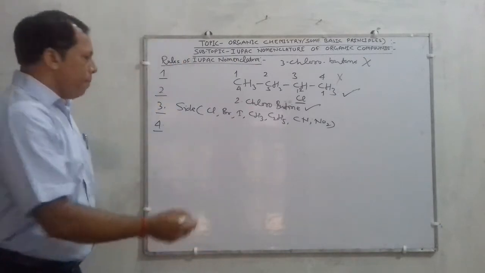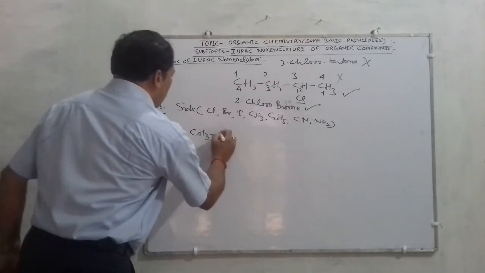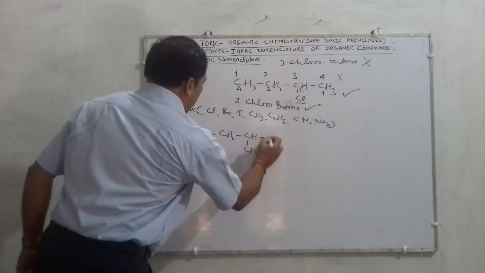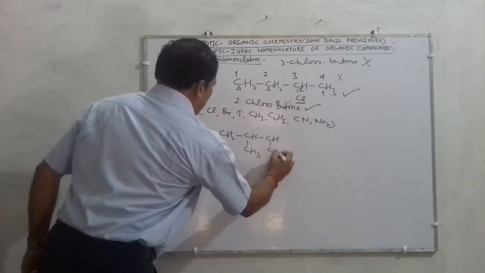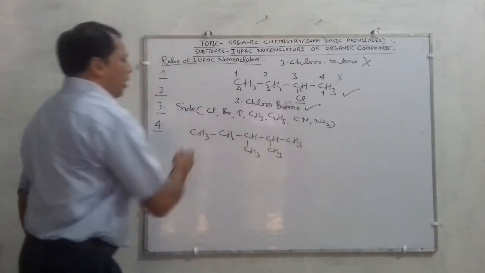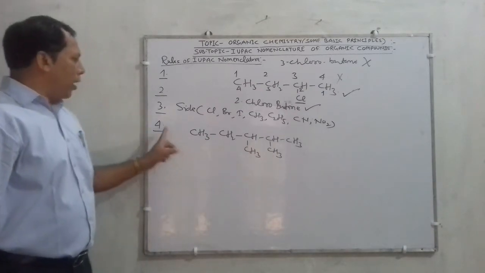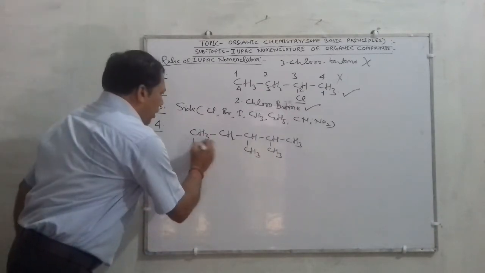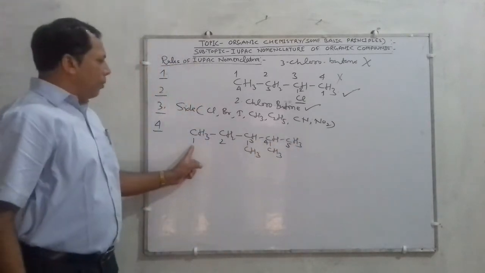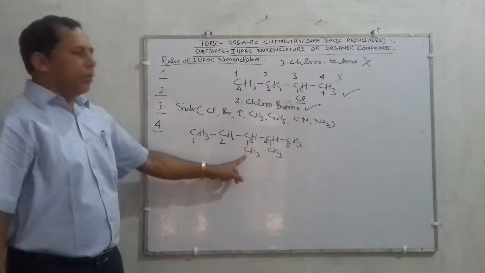For example, this is very important. I am writing an example: CH3, CH2, CH, CH3, CH, CH3, and suppose this is CH3. I am taking a compound in which two substituents are present. According to the rule, children, if you are going as such, 1, 2, 3, 4 and 5, from this side this substituent is coming on carbon number 3.